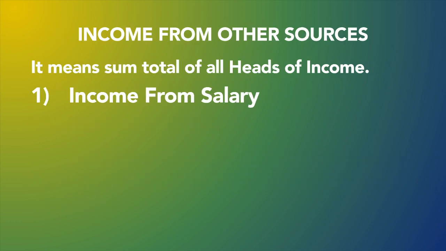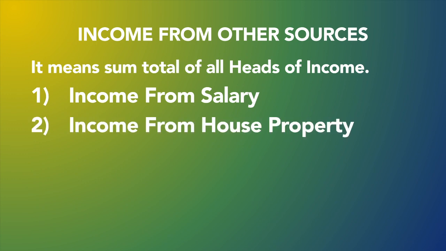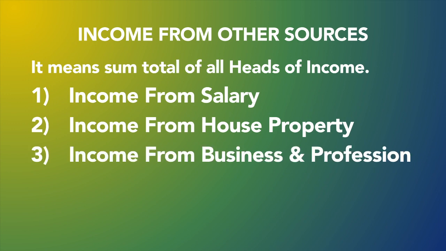The last head of income, this is the fifth head of income, that is nothing but income from other sources. So till now we have done which all heads? Please, we'll revise once again. We have done first head of income, that is income from salary. Second is income from house property. Third is income from business and profession. Fourth is income from capital gain.